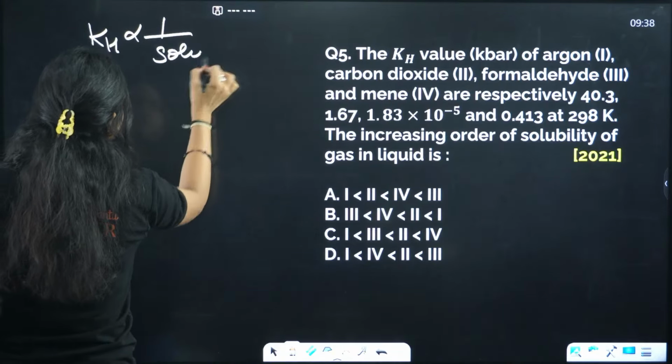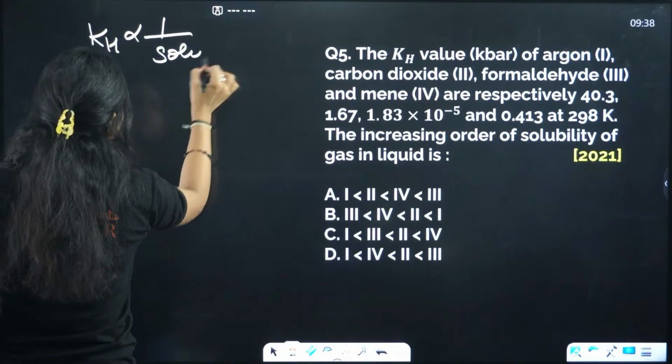Okay, next question. We have: solubility of gas in liquid increases with. This is the same as the question I asked. What are the criteria for liquefaction? This is the same question, okay? To liquefy gases and also to solubilize. Solubility means you are solubilizing where? In liquids, right? So you are converting gas into liquid only. Clear?